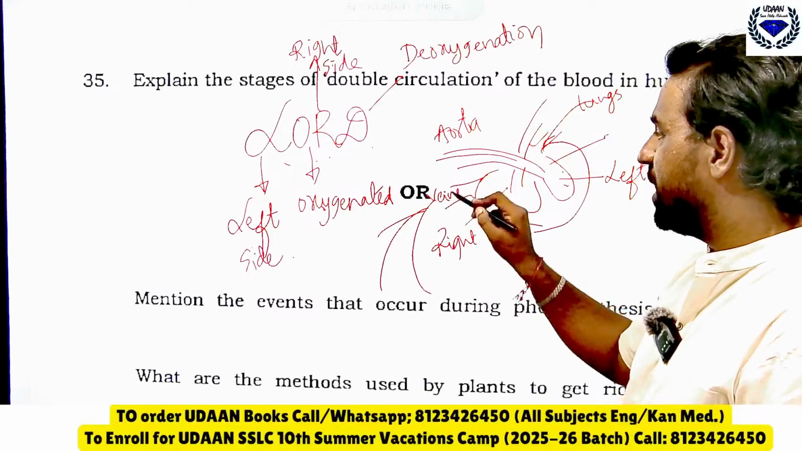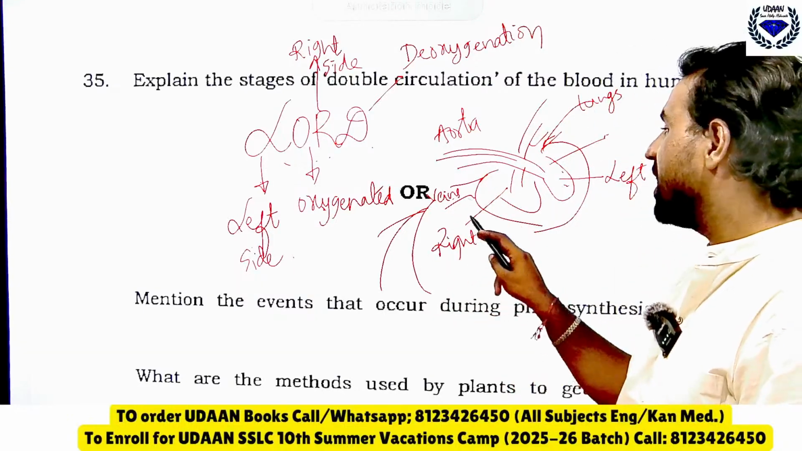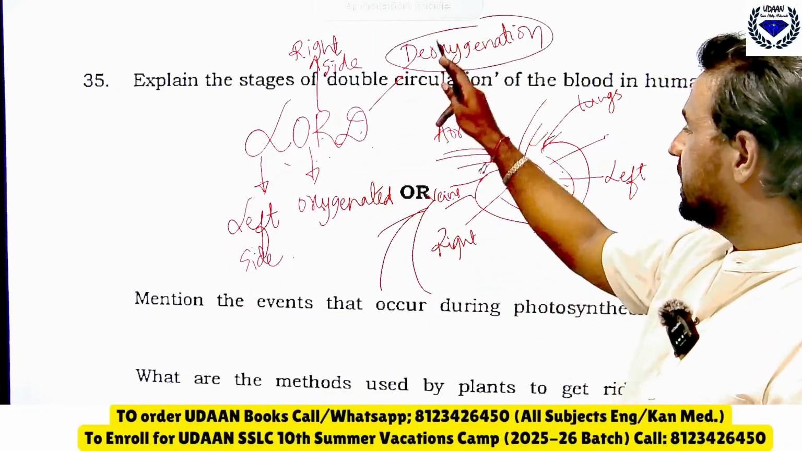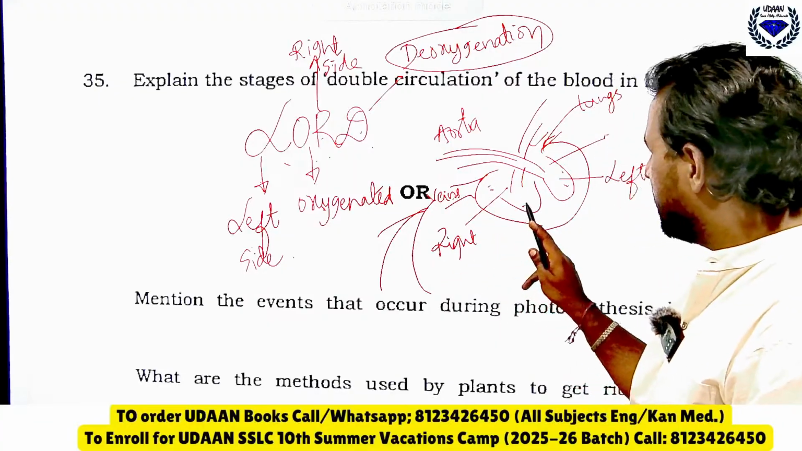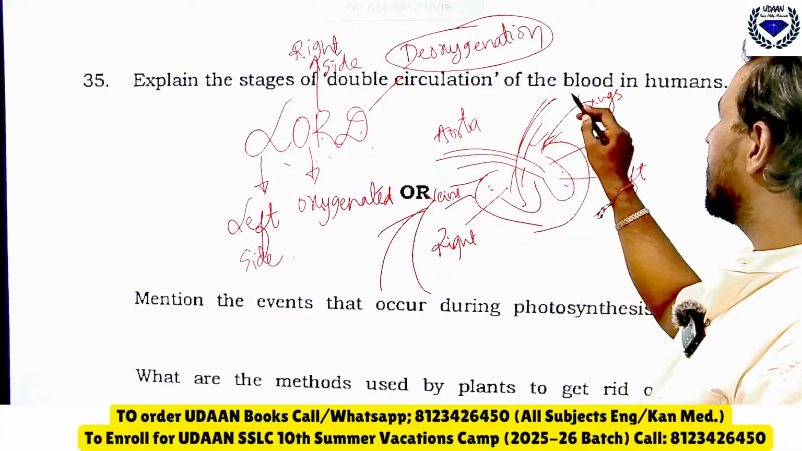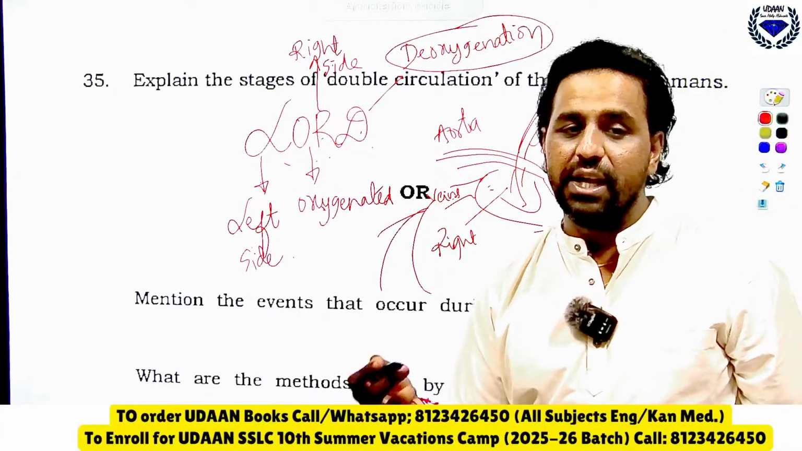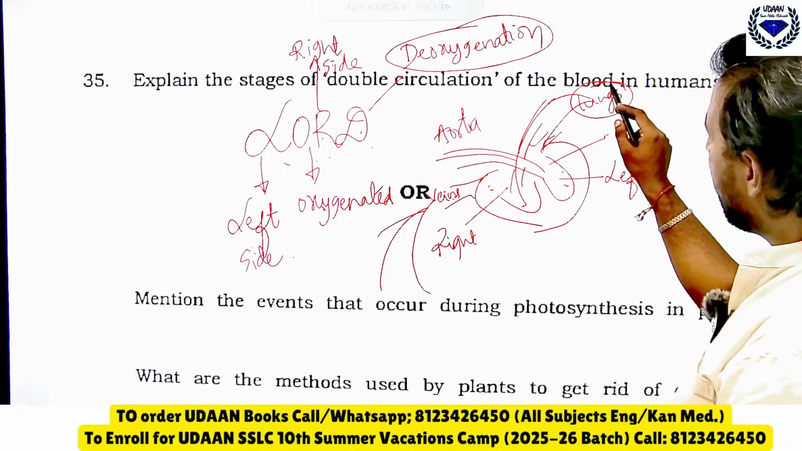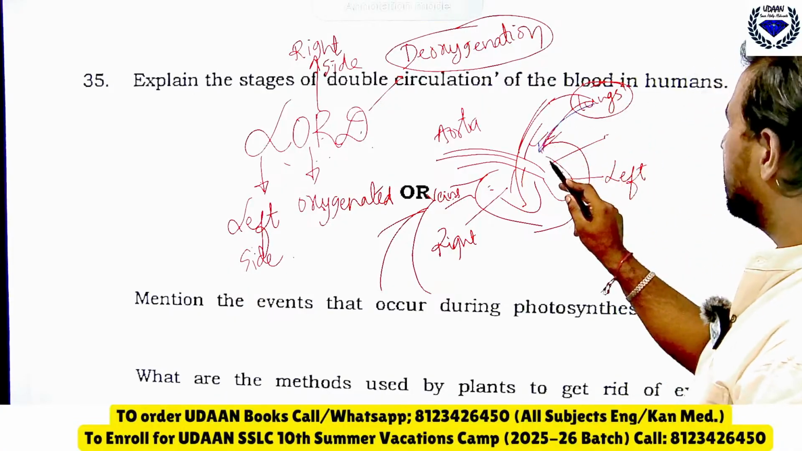Then from all the body parts, through the vena cava, the upper and lower vena cava, the deoxygenated blood on the right side will enter into the right atrium, right ventricle, and through the pulmonary artery again it will go to the lungs for oxygenation. That is how you should write. I hope you got it. I'll just tell one more time. The oxygenated blood from the lungs enters into the left atrium.